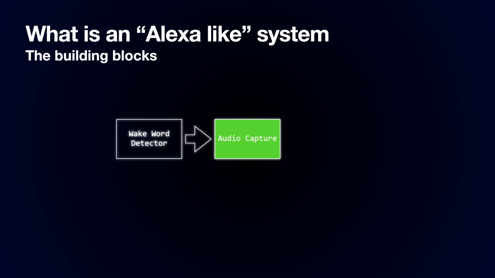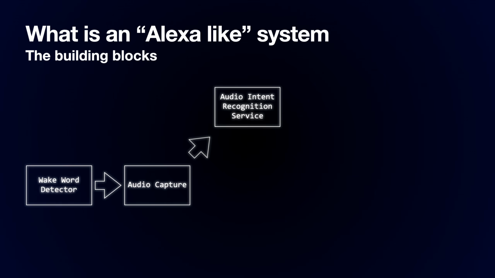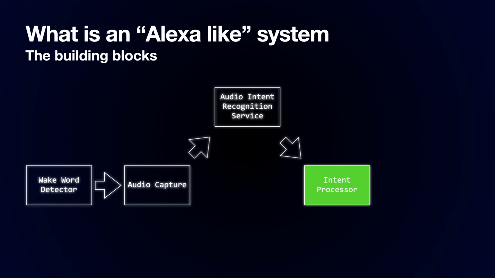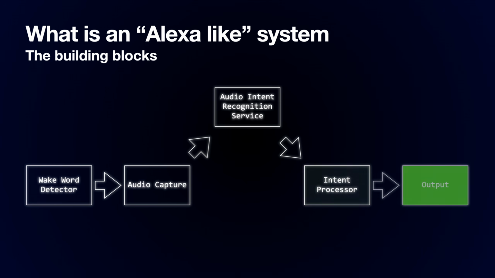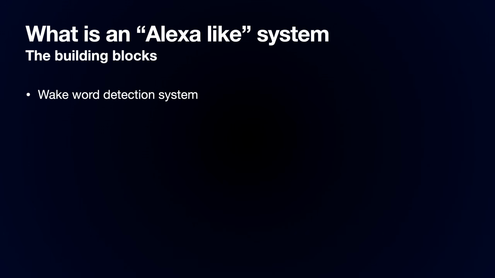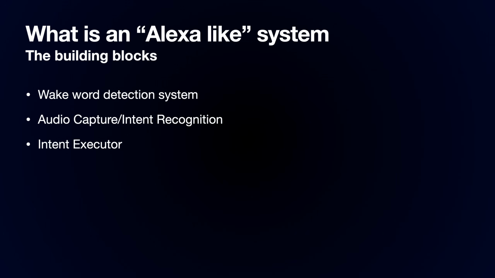Once the audio has been captured, it will send it off to a server to be recognized. The server processes the audio and works out what the user is asking for. The server may process the user's request and may trigger actions in other services. In the system we're building, we'll just be using the server to work out what the user's intention was. This intention is then sent back to the device, and the device tries to perform what the user asked it to do. So we need three components: a wake word detection, audio capture and intent recognition, and intent execution.